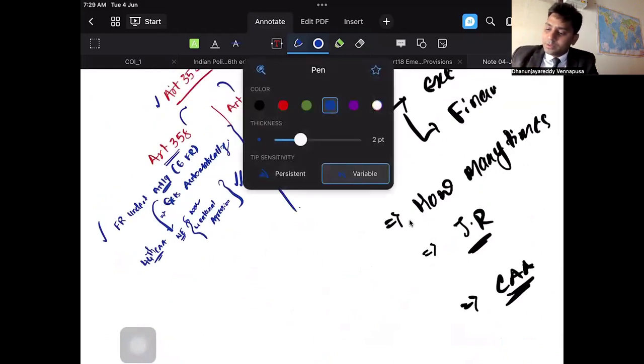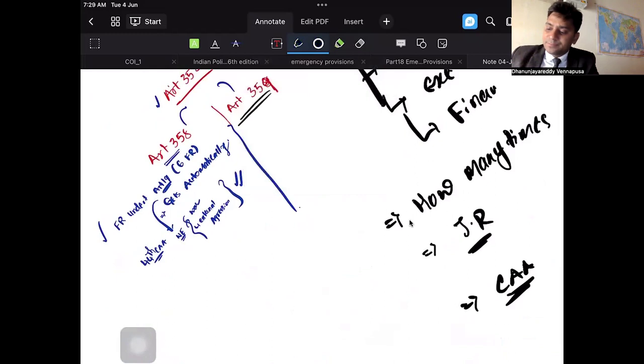Whereas Article 359 says all the other fundamental rights except Article 20 and 21 can be suspended. How?